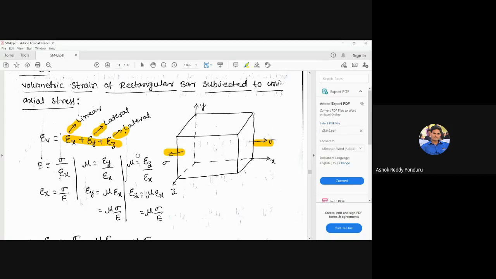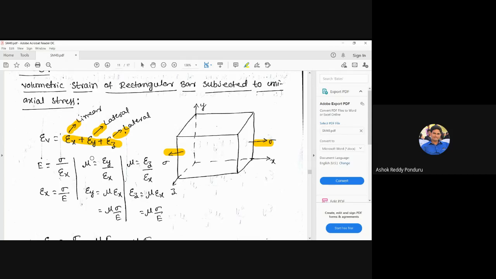Okay. First, could you understand how to identify the linear and lateral? Yes, sir. Like that, we can identify which is the linear and which is the lateral. The strain in the direction of the load is called linear, and perpendicular to the direction of the load is called lateral.